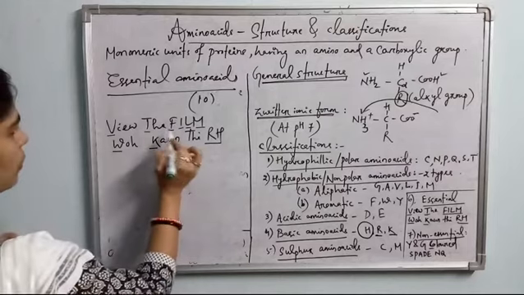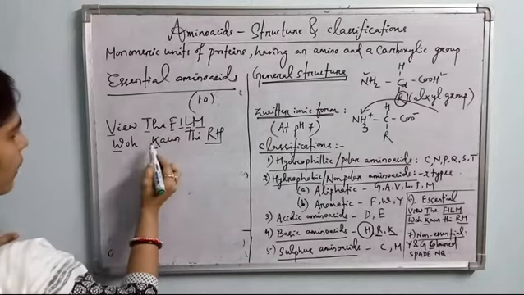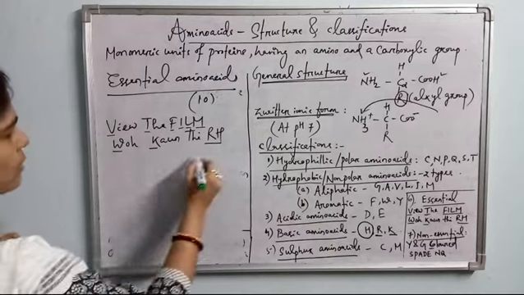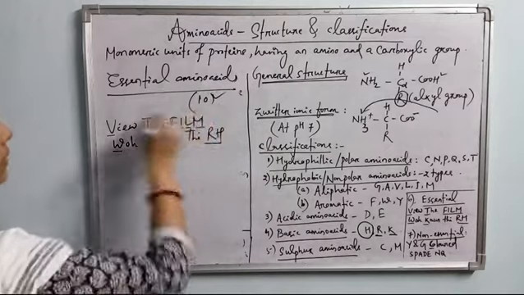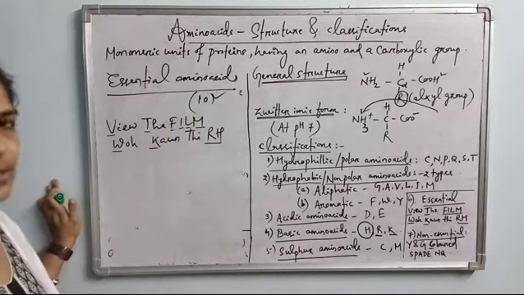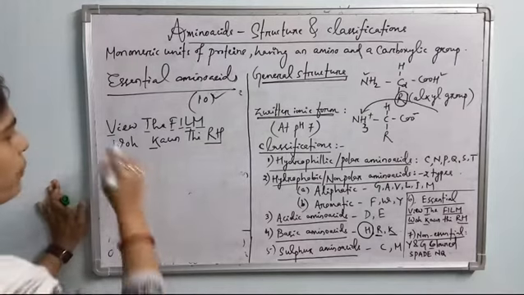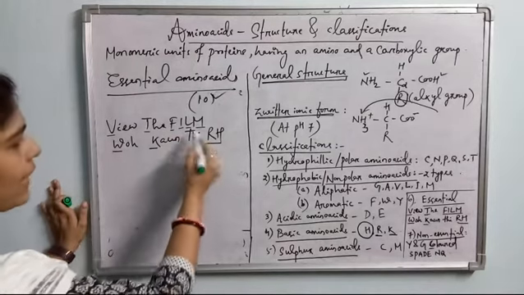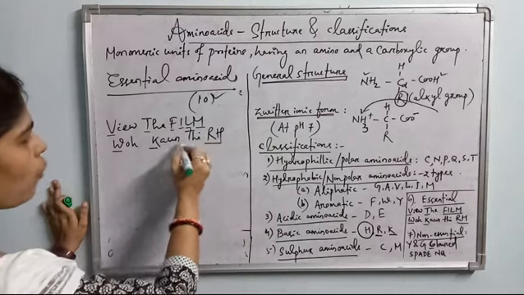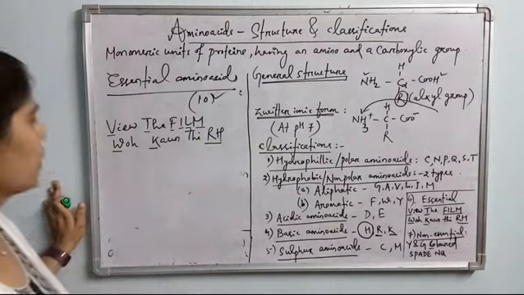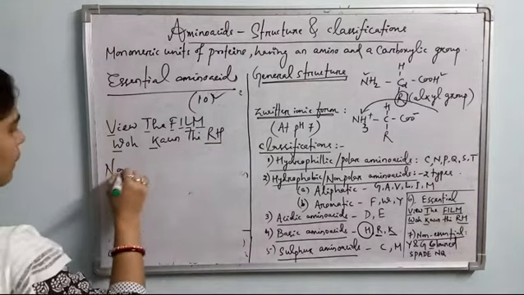See, 1, 2, 3, 4, 5, 6, 7, 8, 9, 10. So these 10 amino acids are essential amino acids. These are not synthesized in our body. View the film Wo Kaun Thi RH. This is small. Okay. Wo Kaun Thi RH is again capital. Then about the non-essential amino acids.